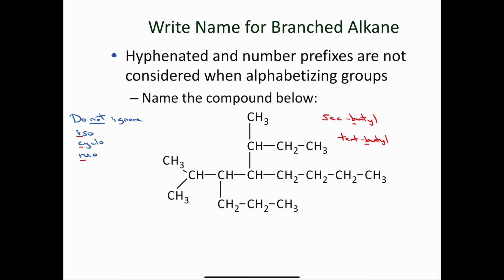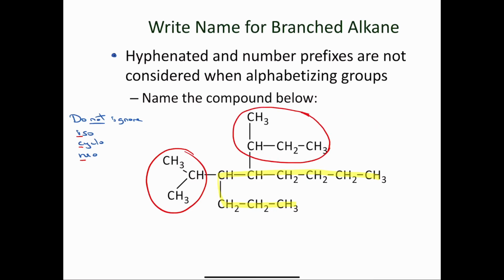So with that in mind, let's take a look at this problem. Now I've gone ahead and done some of the work already, and I've identified the longest chain as such. And the longest chain has 9 carbons in it. And I have 2 alkyl groups on this parent chain. Here they are.